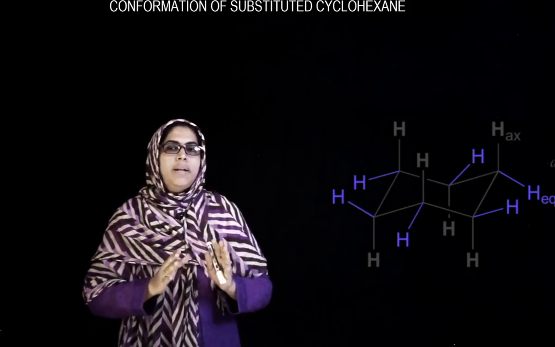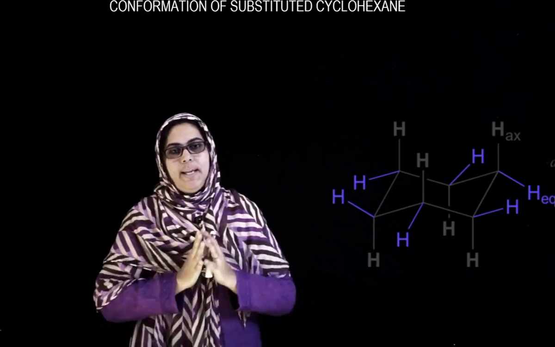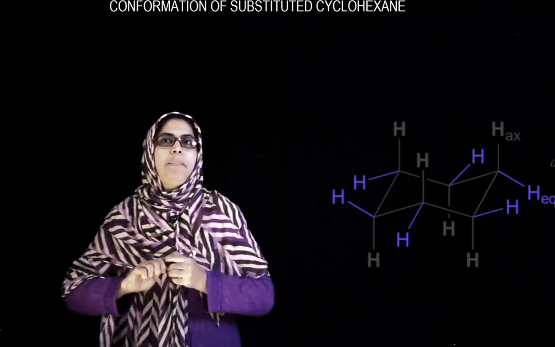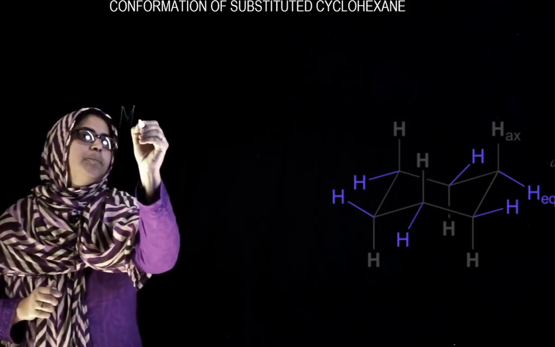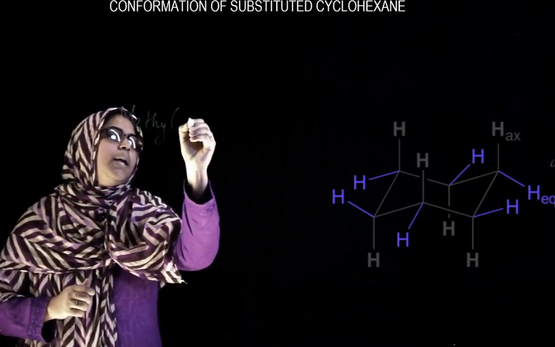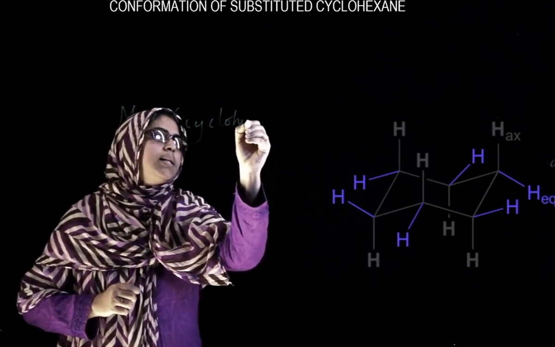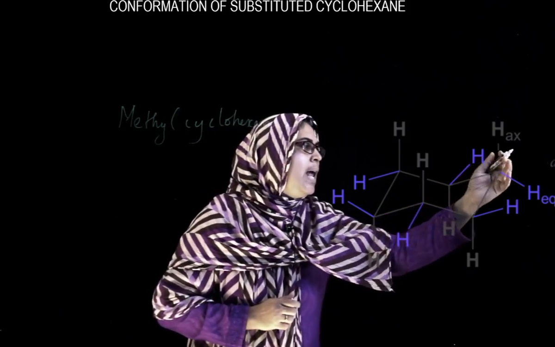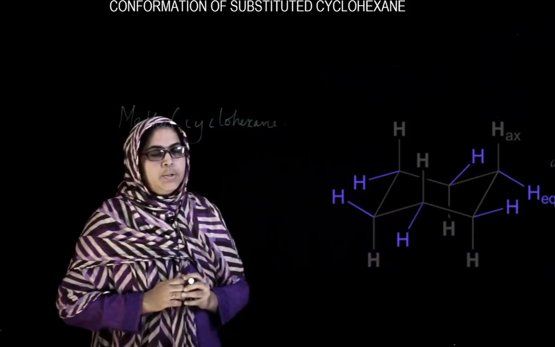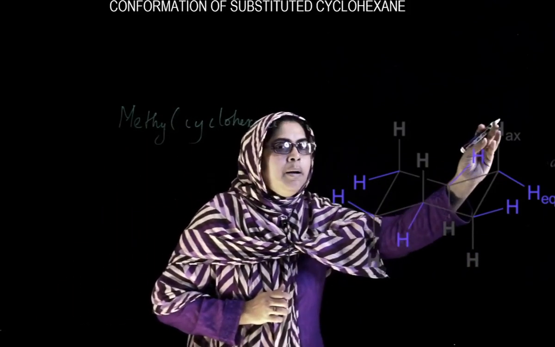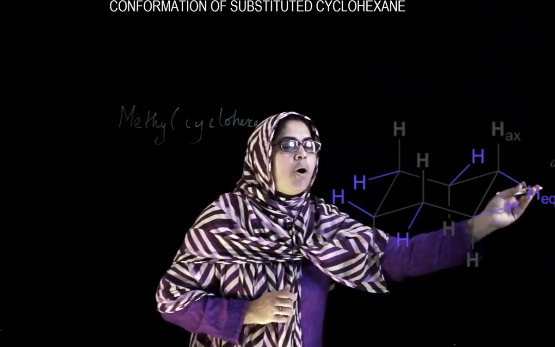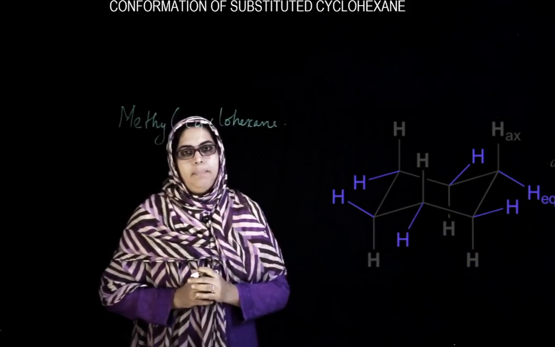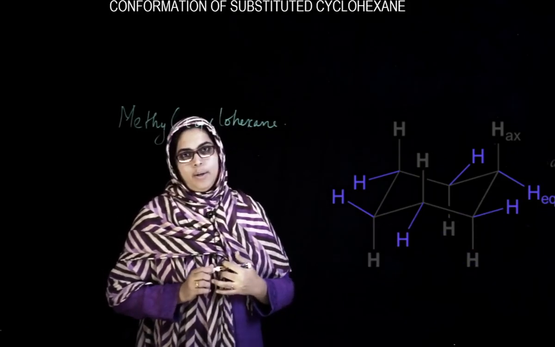So what happens when a substitution takes place? Let us take a mono-substituted cyclohexane, let it be methyl cyclohexane. In this case, two possibilities are there. We know that there are axial and equatorial hydrogens. So, the methyl group can be placed on the axial position or on the equatorial position. Which will be most stable, axial or equatorial?